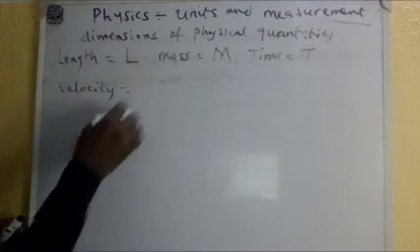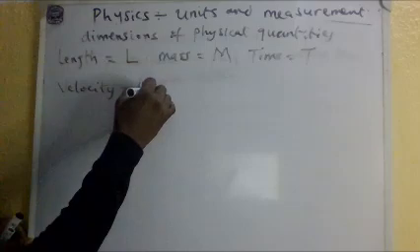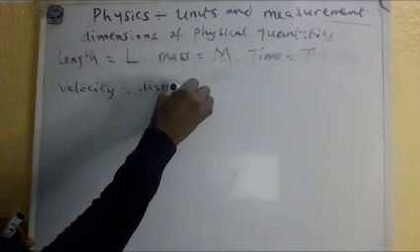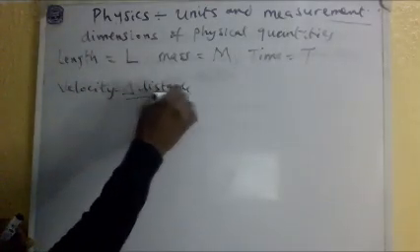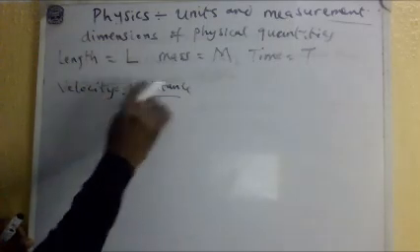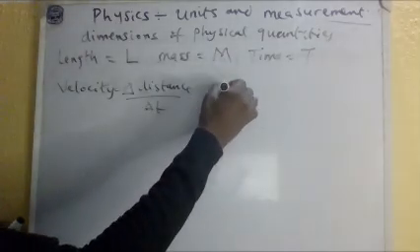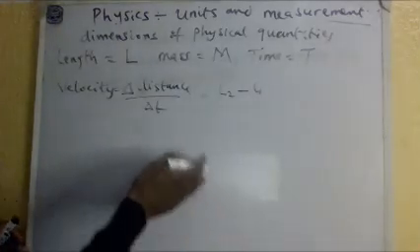You start by defining it with the formula. What is the formula for velocity? Velocity is the change in distance over change in time. Now, the distance change is from maybe L1 to L2, and distance is just length.